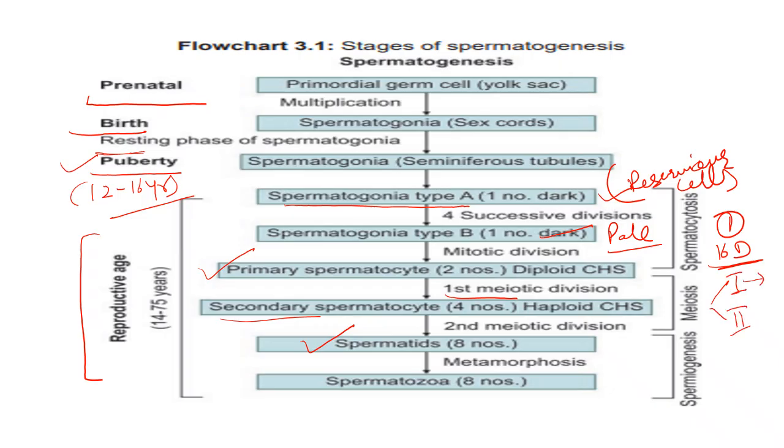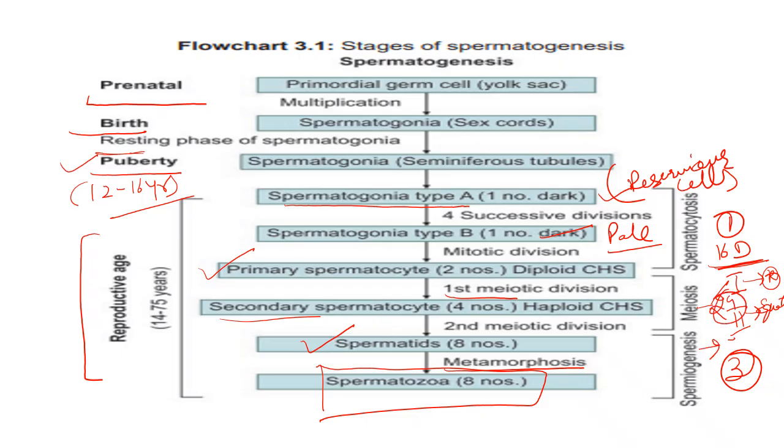In meiosis 1, there is a reduction of chromosome, but in meiosis 2 there is no reduction of chromosome, and it is also called equational meiosis. And after this, the spermatid undergoes metamorphosis and converts into the spermatozoa. So this, the third stage, is called spermiogenesis. Out of this, spermatocytosis takes around 16 days, meiosis takes around 24 days, and spermiogenesis also takes around 24 days.